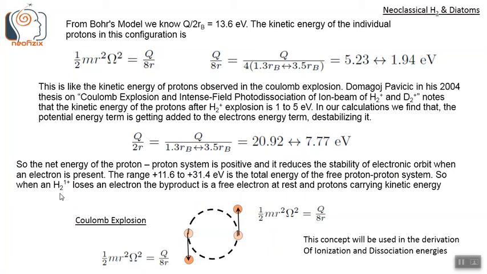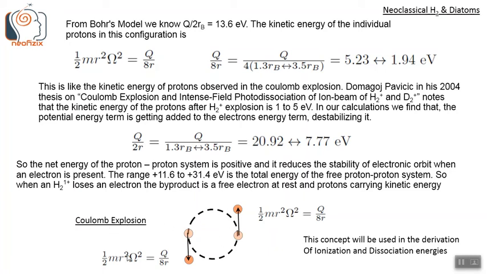So when a hydrogen molecular ion H2 plus loses an electron, the byproduct is a free electron at rest and protons carrying kinetic energy. So the protons carry kinetic energy because of this Coulomb explosion.